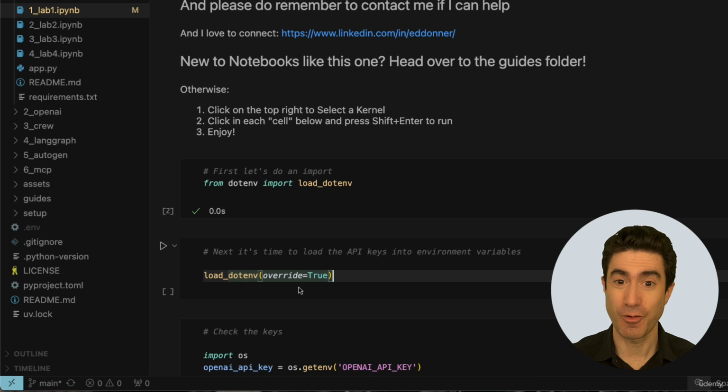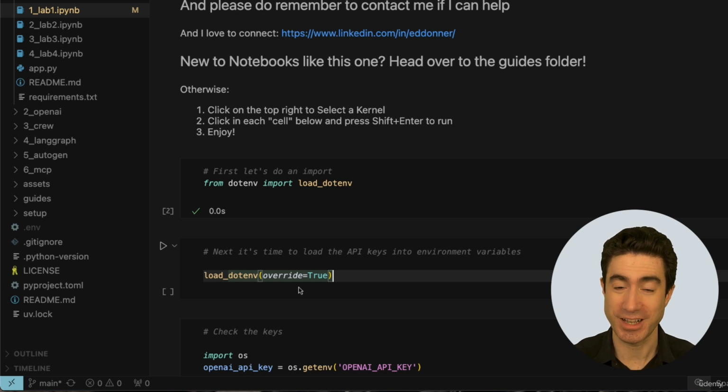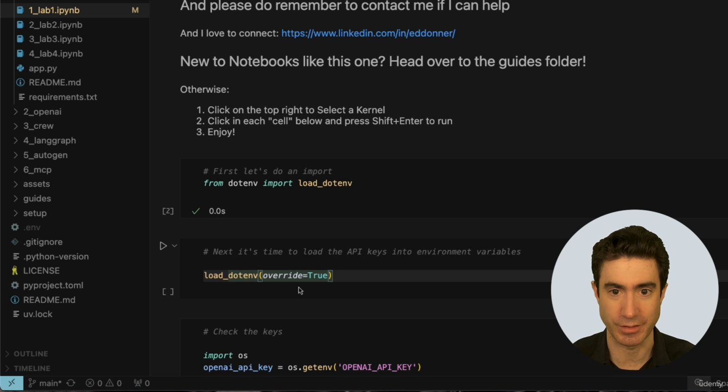It looks for a file with a very particular name in your project root directory. And that file name happens to be, as you probably guessed, the name .env. And it's assuming that that is where you're setting some of these environment variables that you want to use for this project. And it's just a utility that looks at that file, interprets it, and sets environment variables as a result. That's all it does.